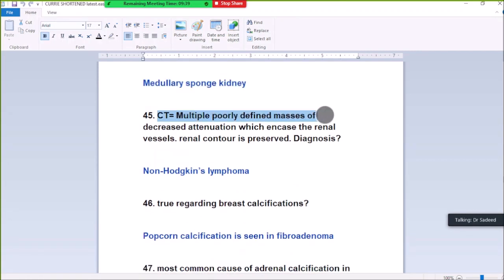45. Multiple poorly defined masses of decreased attenuation, with renal vessels and renal contour preserved. Diagnosis: non-Hodgkin lymphoma.